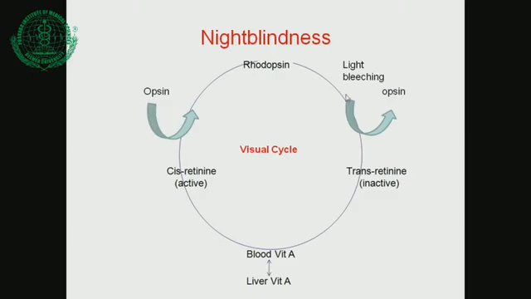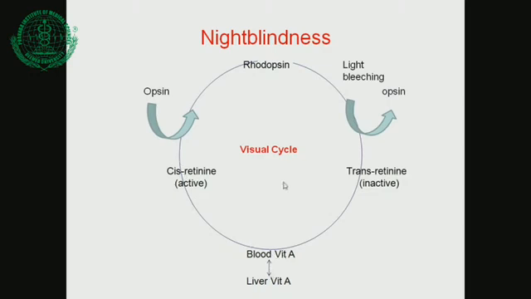Importantly, opsin is available locally, but active cis-retinal is never produced locally. It has to go to the blood, liver, and then be converted into cis-retinal. That's why we get night blindness. So this procedure is delayed. A continuous supply of vitamin A is required from the liver through the blood to form this active cis-retinal.